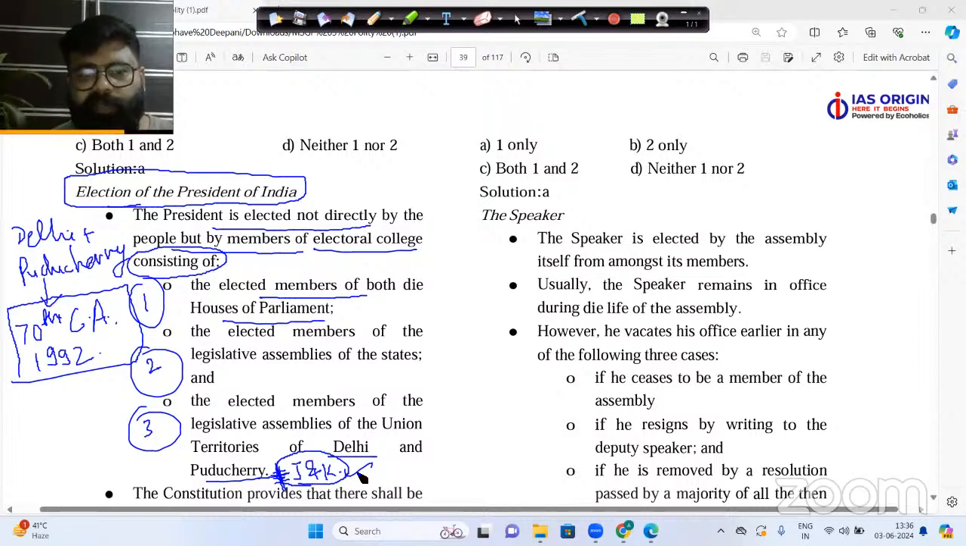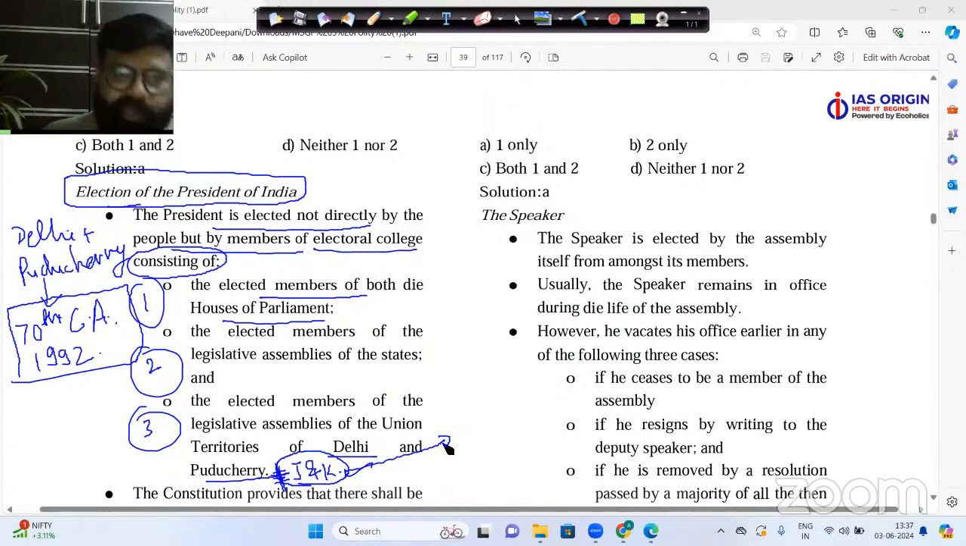Now, if you are being asked the same question related to Jammu and Kashmir, Jammu and Kashmir was giving the vote for the president election way back in the 1950s also. But before 2019, Jammu and Kashmir elected MLAs were giving the vote in the president election in the name of the state. But in the year 2019, there was the Jammu and Kashmir Reorganization Act, under which Jammu and Kashmir was converted into a union territory and Ladakh was separated from Jammu and Kashmir as a union territory.